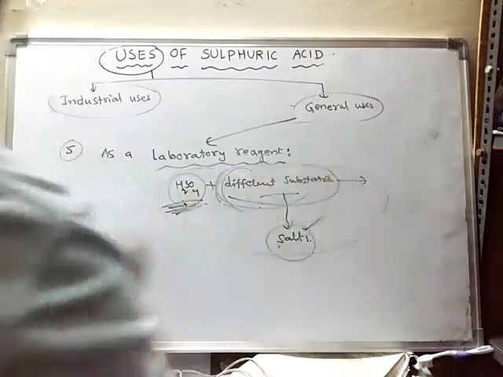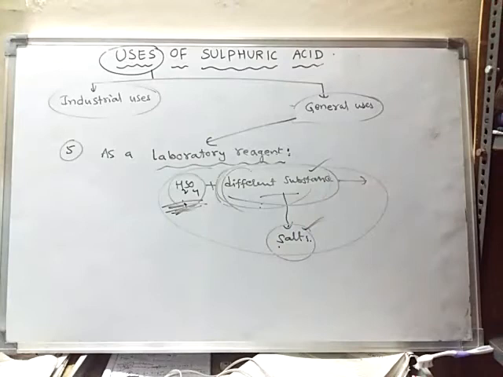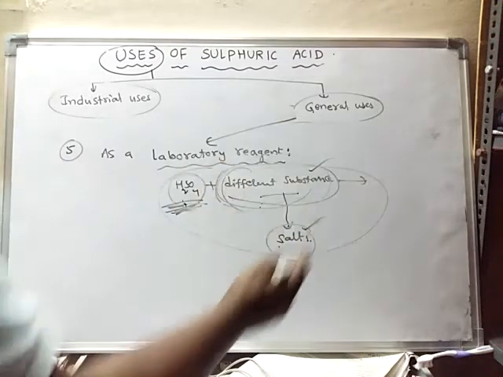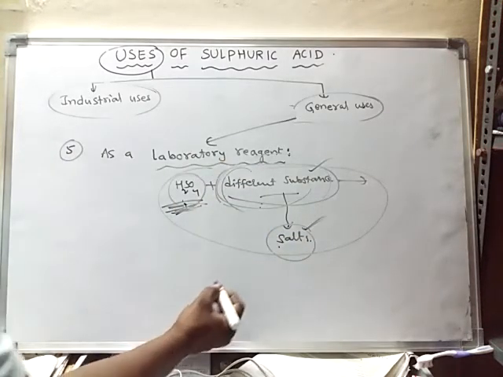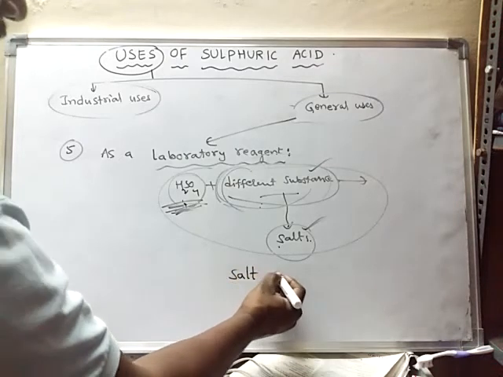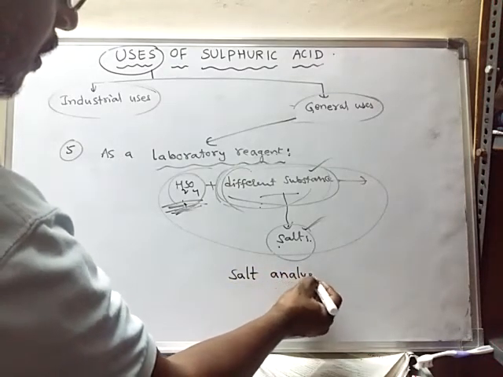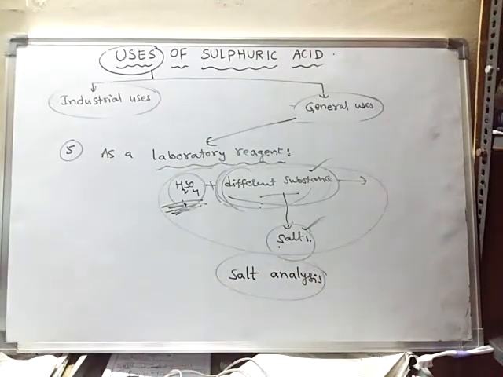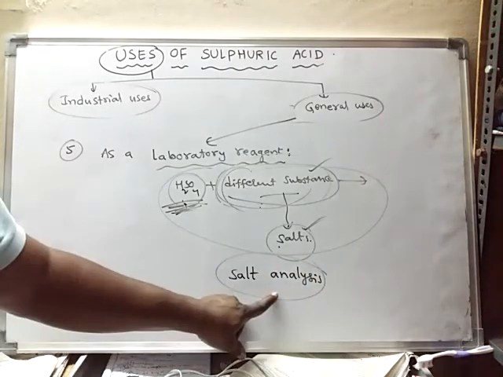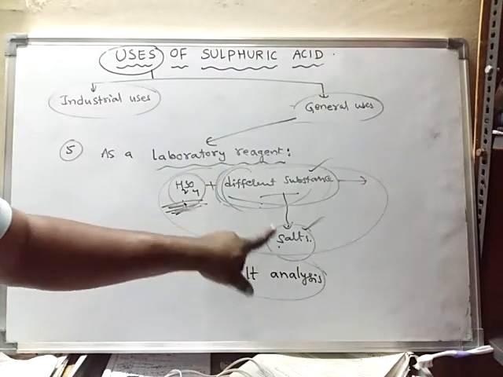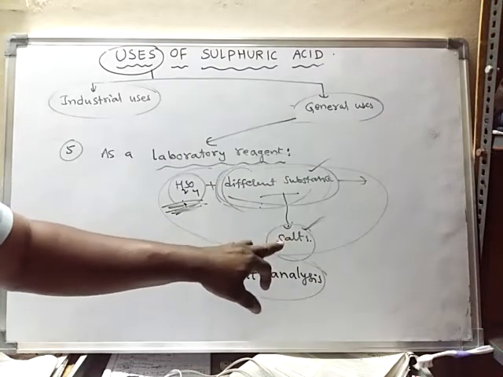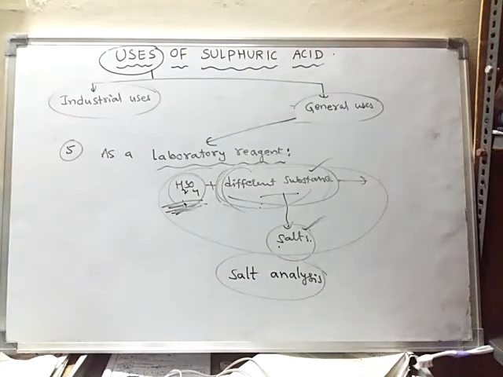This process of finding out what the given salt contains, either carbonates or sulfates or chlorides or nitrates, etc., is said to be salt analysis. What is salt analysis? Salt analysis is nothing but the process of finding out the composition of the salts.